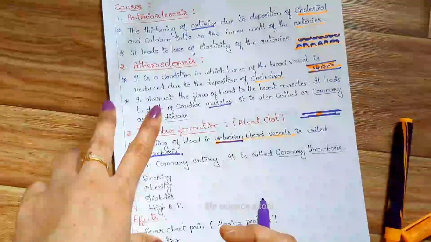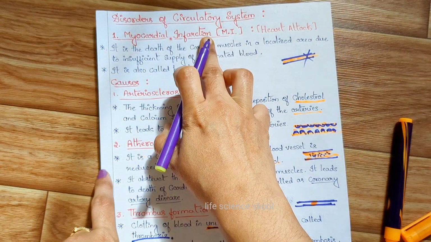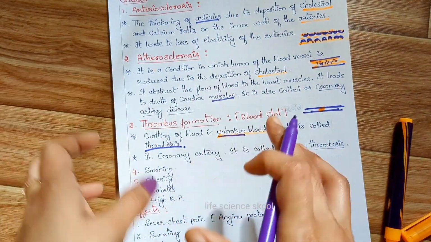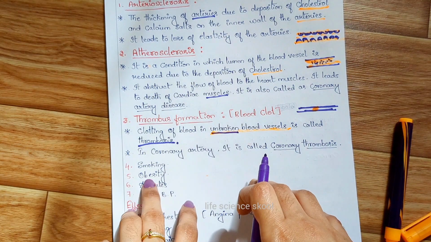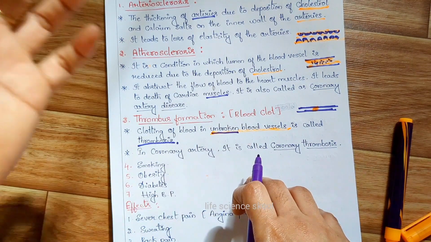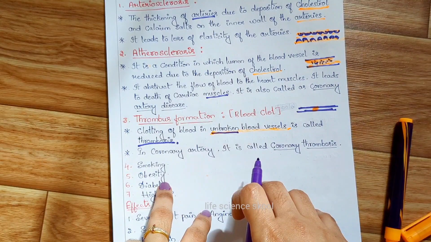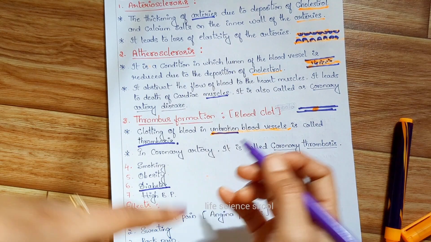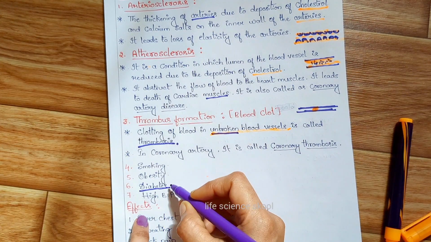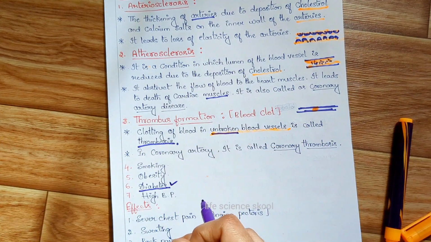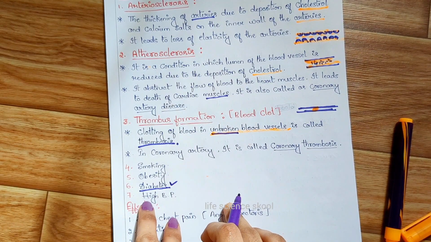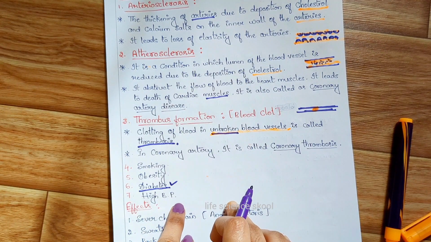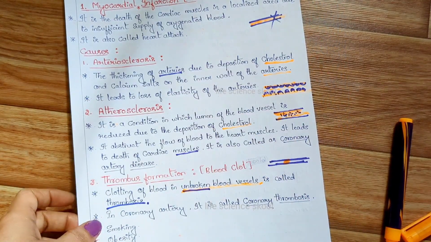And some other reasons for this myocardial infarction, the next one is smoking. If the person is doing heavy smoking, then it leads to heart attack. And then obesity, the excessive weight gain. So all those things will lead to a heart attack. And then if the person is diabetic, that is another reason. See, diabetes is included. Oh my God. Okay. So you should always check on your diabetes. You should be aware about diabetes, how we can keep it in control. Should work on it. Okay, if the person is diabetic. The next cause is high blood pressure. Okay, these are some of the causes for the heart attack.